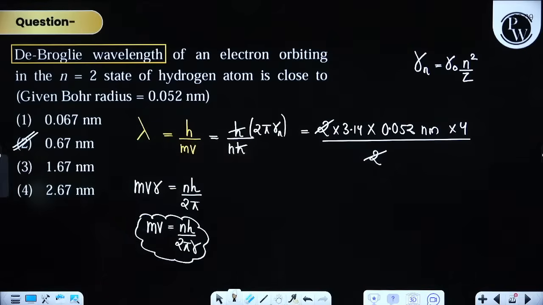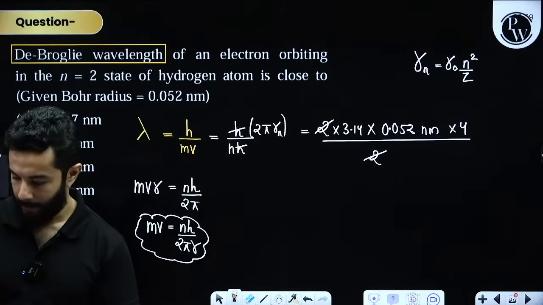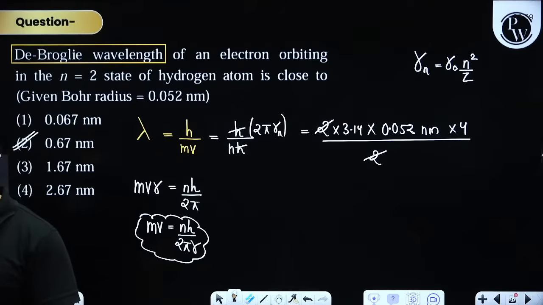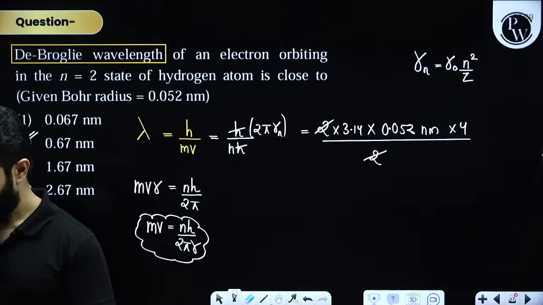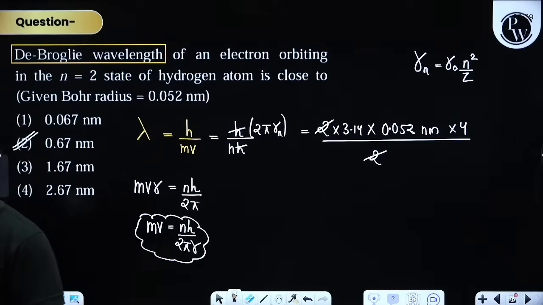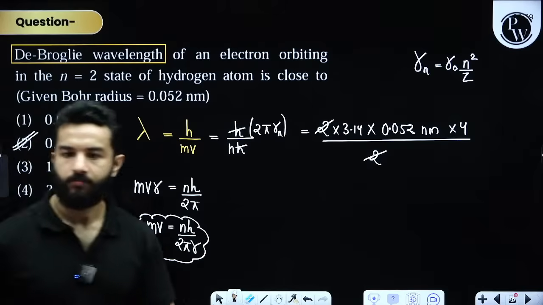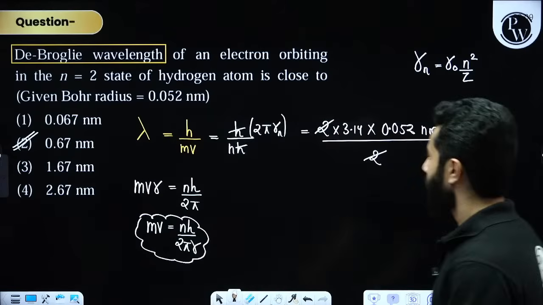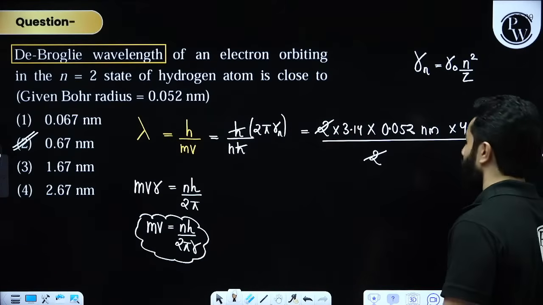Clear? Any more doubt? Be quick. Done? Clear? Nice problem. Moving on to the next one.